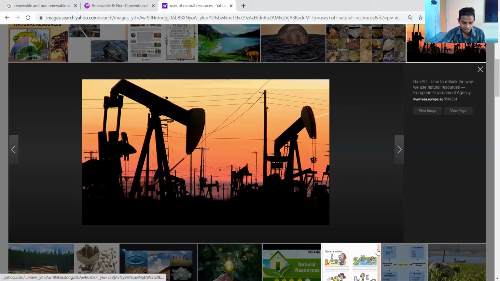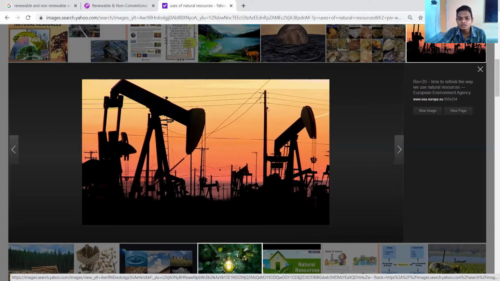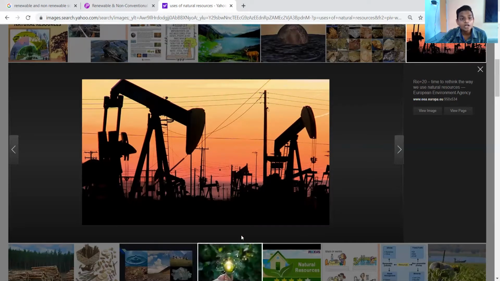We need fuel and energy to run our machines. Just imagine what the situation would be if there were no gas, petrol, or diesel. You cannot ride a bike or drive a car. Then energy: if there is no electricity, just imagine the situation, my dear students. So that's why we have to use it again and again. We need fuel and energy to run our machines, gadgets, and vehicles.